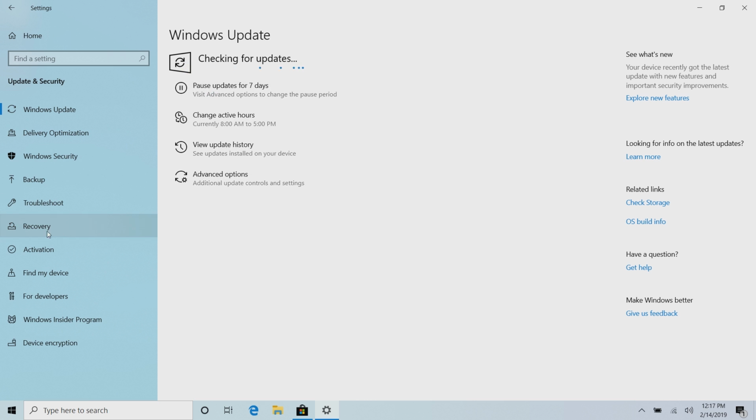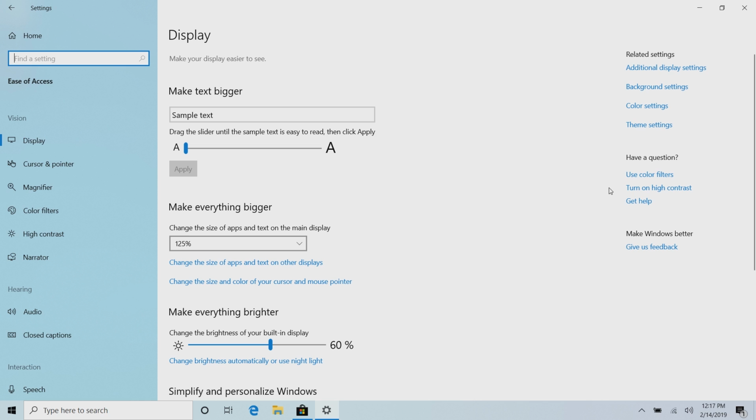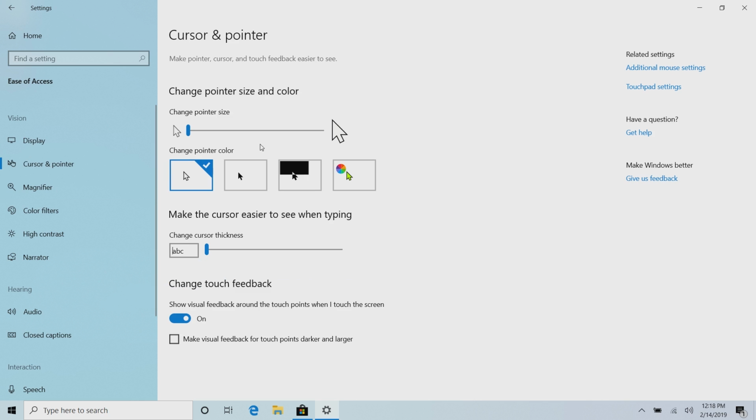Let's resume updates here. There are a lot of improvements to the ease of access options in this update, as there is with every Windows 10 update. But the one I specifically want to show off is the ability to change the pointer size with a slider now. So you can just do that, and that gives you a huge slider cursor for those of you who may not be able to find the cursor easily, or if you're doing a presentation or something and you need the cursor to be quite large for people to see, you can do that now, which is very nice indeed. I actually like the number 2. Let's keep it on number 2.